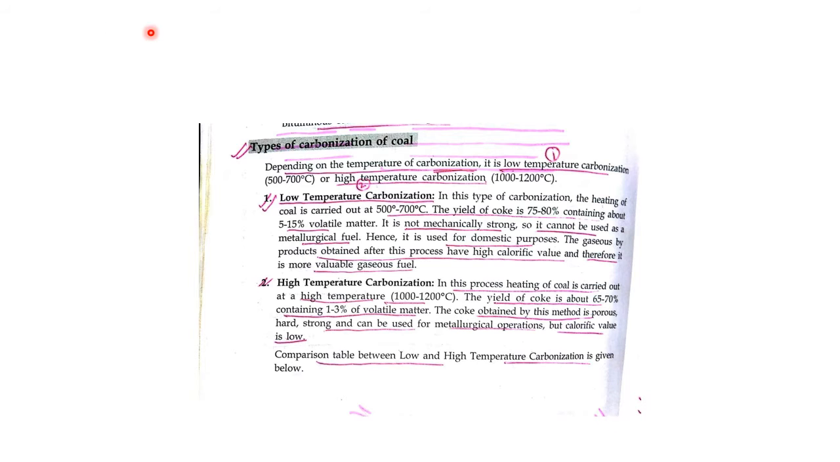Now, carbonization of coal. I will discuss in the next lecture what we mean by the carbonization process. In the carbonization process, coal is converted to coke in the absence of air at high temperature. This process is known as the carbonization process. In it, coal is converted to coke and byproducts may be obtained.